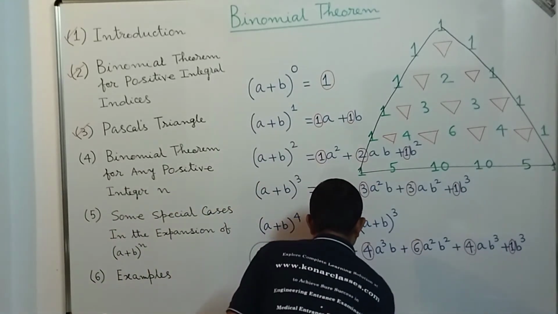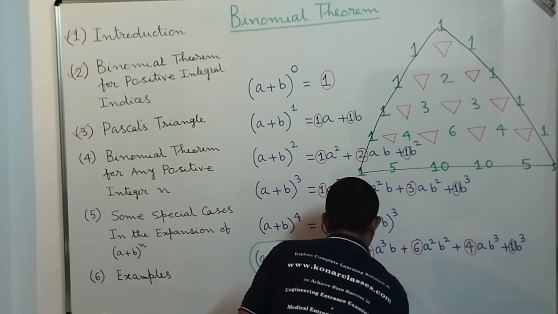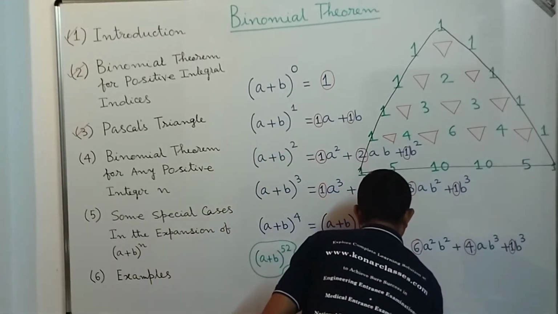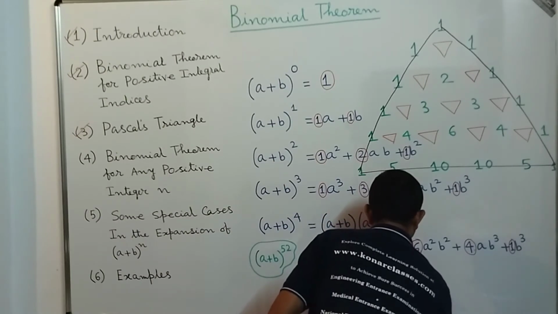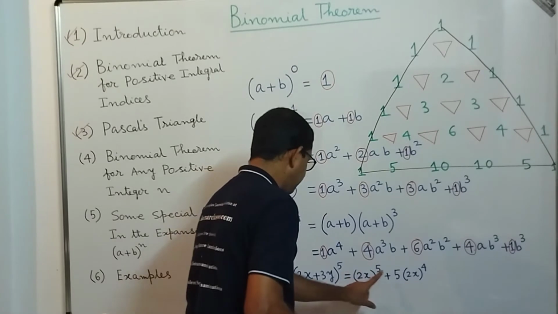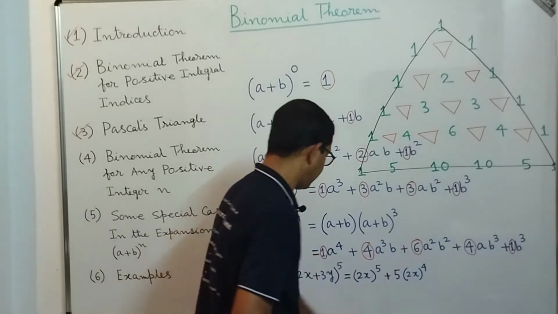First we will write 2x power 5, correct, plus 5 into 2x power 4. The power of the first term 2x will be reduced by 1, and the power of the second term will be increased by 1.